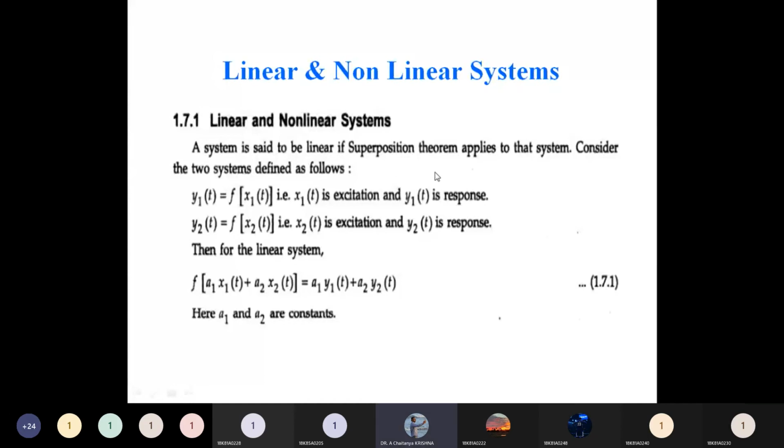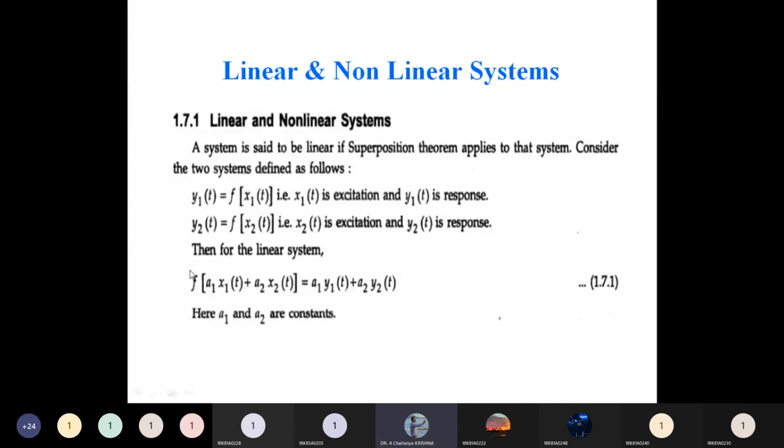Now, what is the superposition principle and how will it be solved? Whatever the given system equation is, we should write the system equation in two terms: y1 of t and y2 of t in terms of x1 of t and x2 of t.